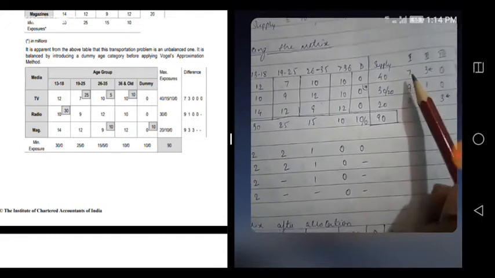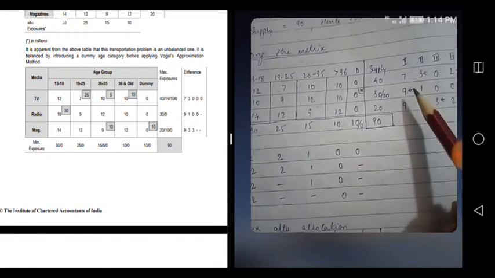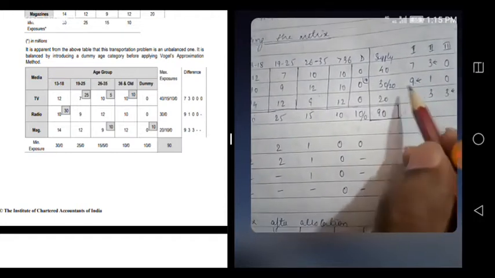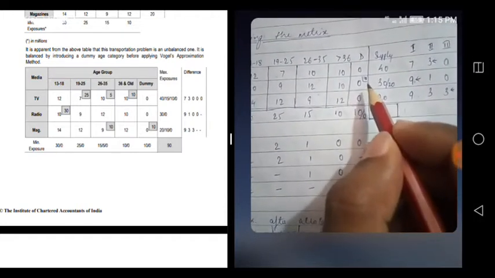Obviously it is better to regret for 7 than to regret for 9, right? That's why wherever the difference is more, you have to first allocate that. So either you allocate here or here, it's not going to make a difference, because in both the cases the regret is the same, 9 and 9. So I selected this one.